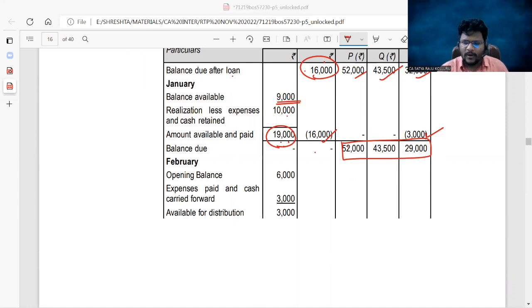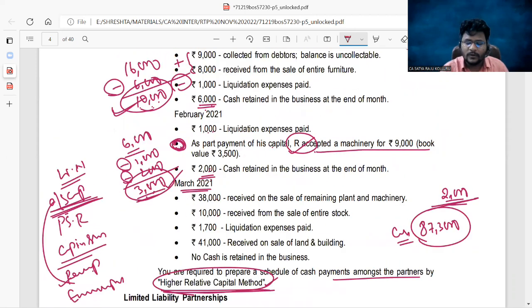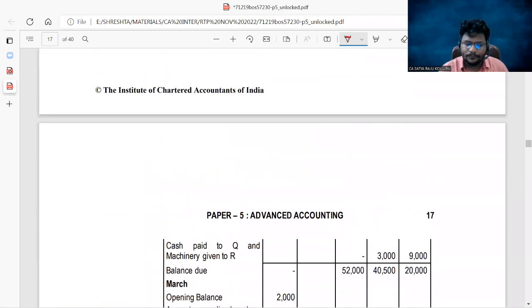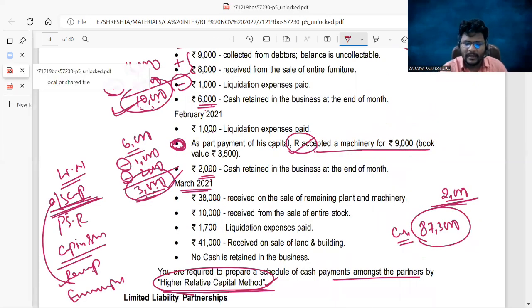Now in the month of February, what happened? Apart from this transaction put aside, we have 3,000 cash balance to utilize. Am I right? If this transaction were not there, then this 3,000 we need to distribute to Q and R in the profit sharing ratio. What is the profit sharing ratio? 3:2. The 3,000 rupees we should distribute among Q and R in a 3:2 ratio.